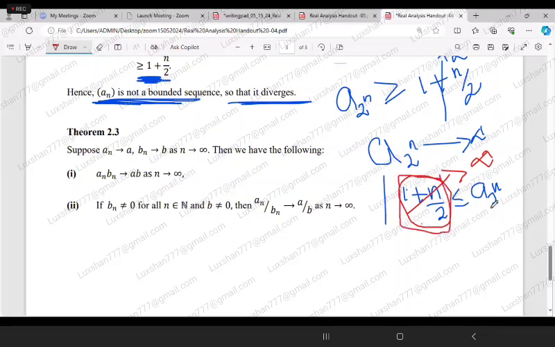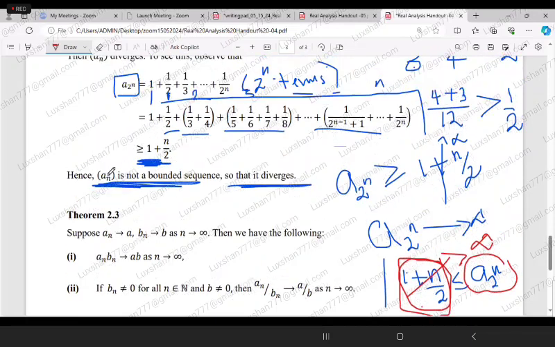So this is not bounded, but this sequence is even greater than that one. Therefore, definitely this is also not bounded. Since n is an arbitrary one, you can now say that the sequence is not bounded because this is one of the terms in that sequence. Therefore, now we can say that A is not a bounded sequence.